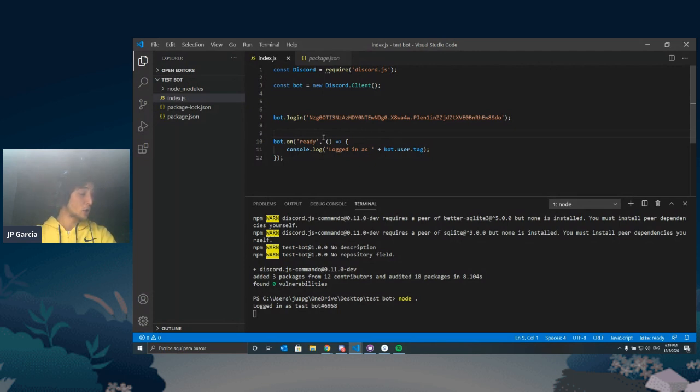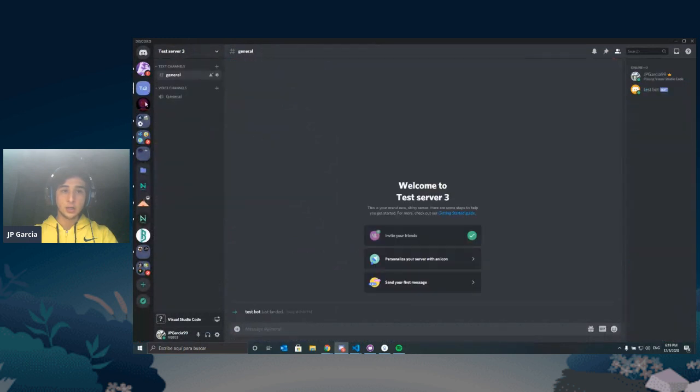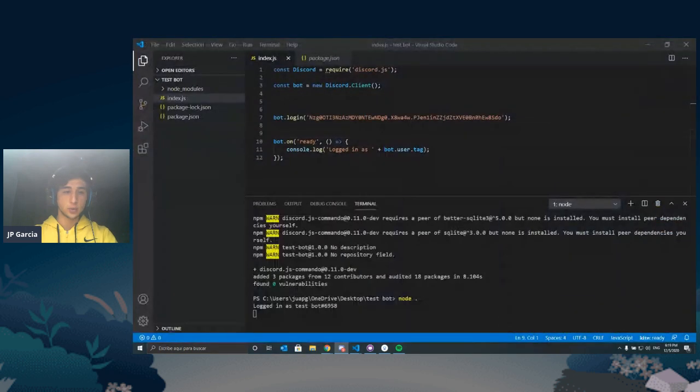All right, I see that it's working for most, so that's great. That's really exciting. I'm very happy for you all. Let's keep moving then. Again, to know that it works, it either logged in or logged something to the console, or if you go to Discord and into that test server that you created, you're going to see the bot say it's online. If it didn't work, it's going to be offline. Hopefully it does work though.